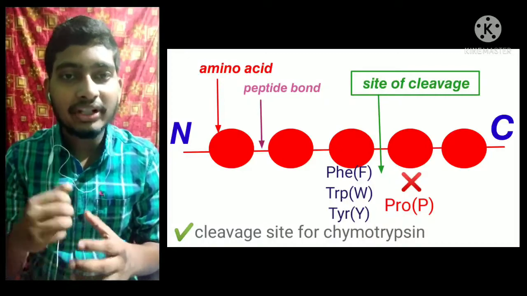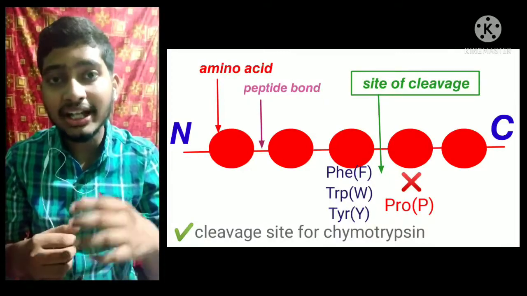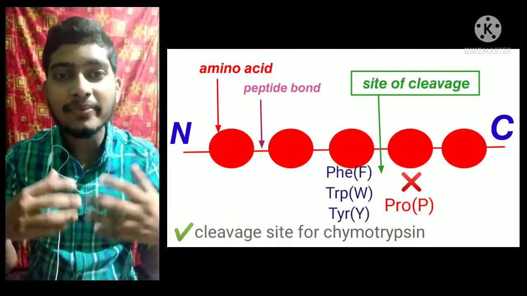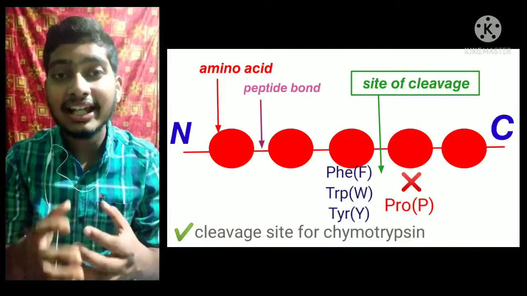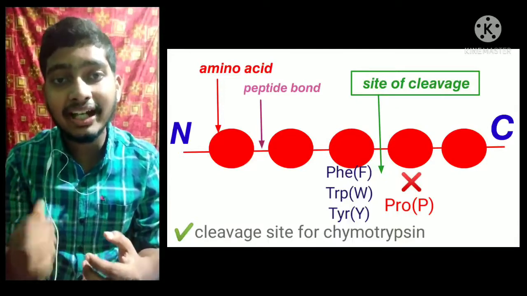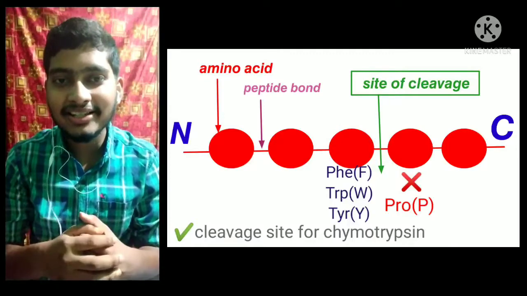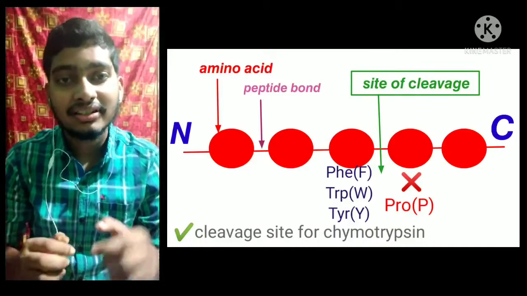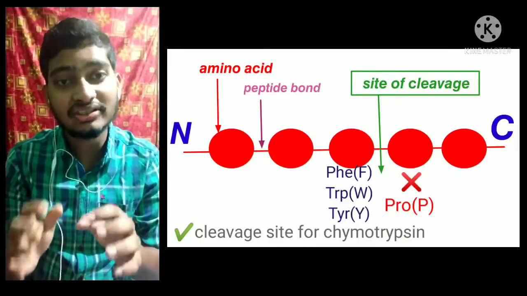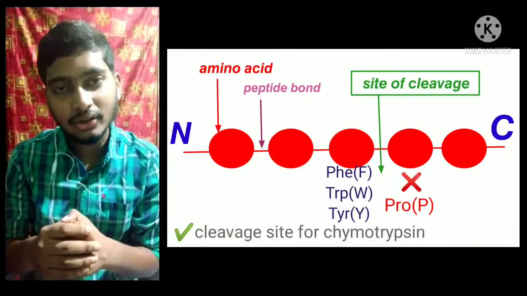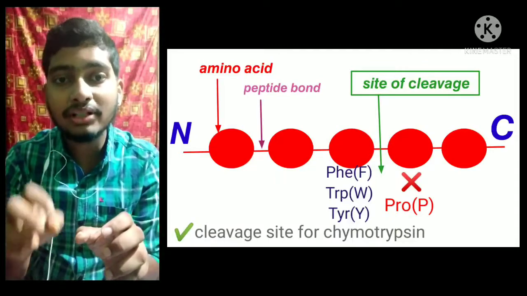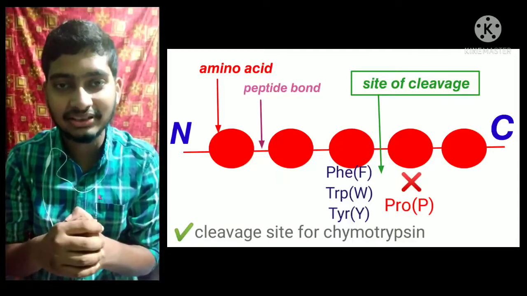Now we come to the chymotrypsin. Chymotrypsin, just like trypsin, breaks the internal peptide bond at the C side of some aromatic amino acid like phenylalanine, tryptophan and tyrosine. Again, there is a condition: proline must not be present just after these three amino acid, okay. If proline is not present, then the peptide bond will be broken by the chymotrypsin.